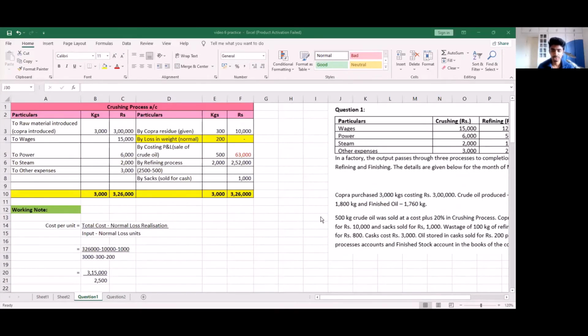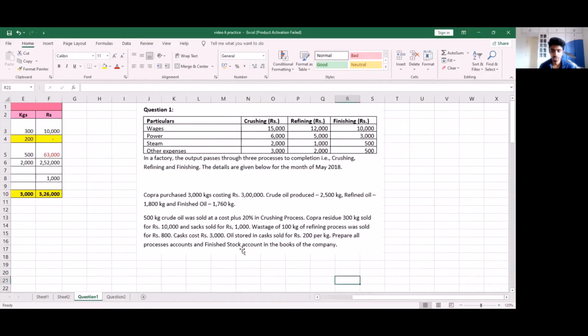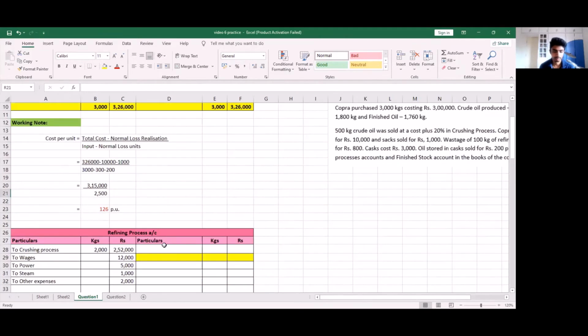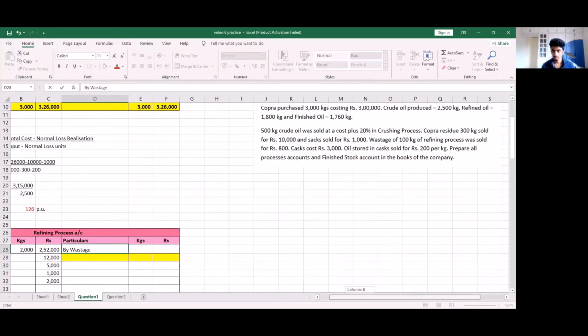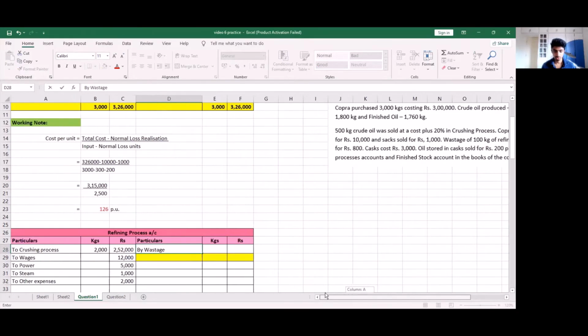Let's go back to the question and see if they have mentioned any normal wastage or normal loss. So here we are given that wastage of 100 kg of refining process was sold for rupees 800. This wastage is our normal loss, which is given to us. So we will write by wastage 100 kg sold for rupees 800.